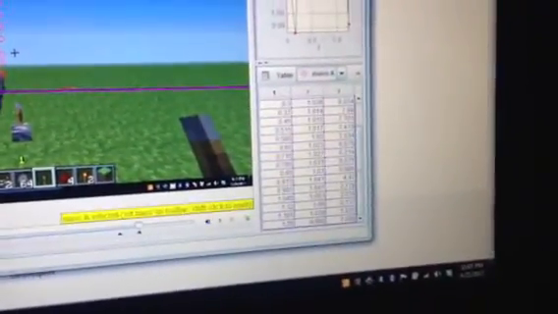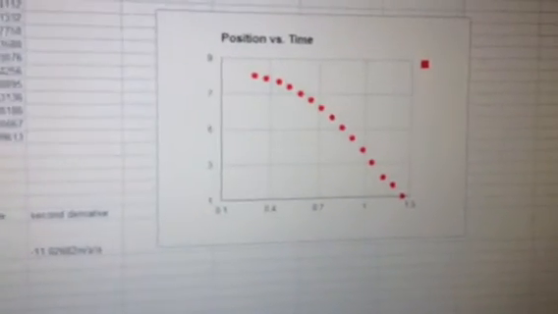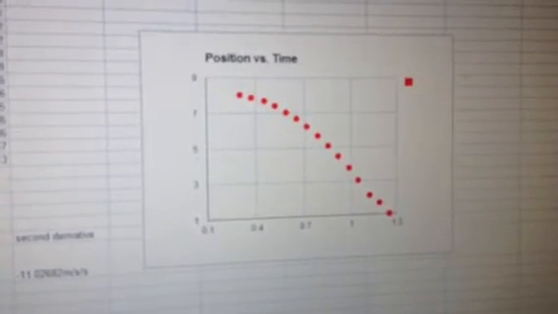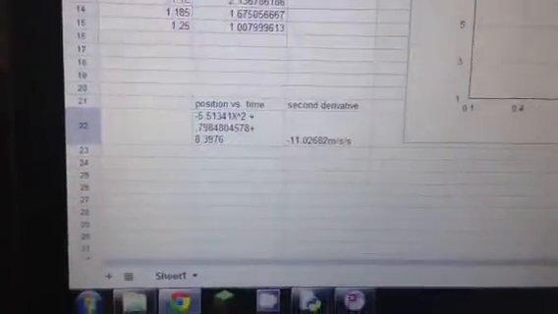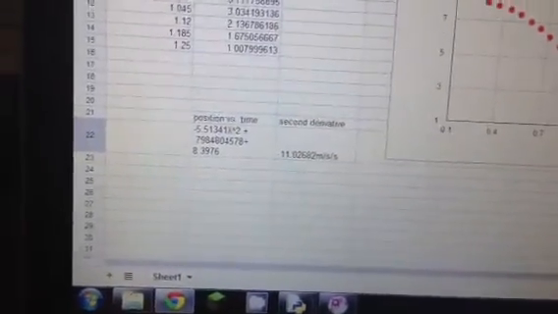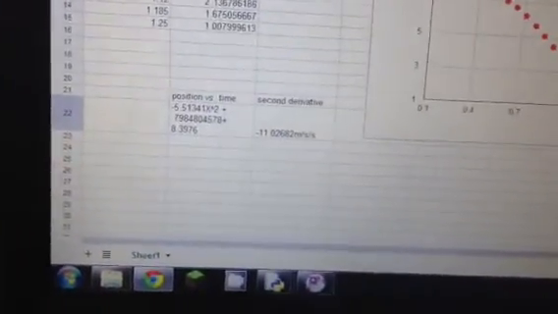So I got some data over there, and then I went into Google Doc and plotted that position versus time data, and then I obtained the second order polynomial function and the second derivative of that function. That's the gravitational constant for Minecraft, or it should be, right?